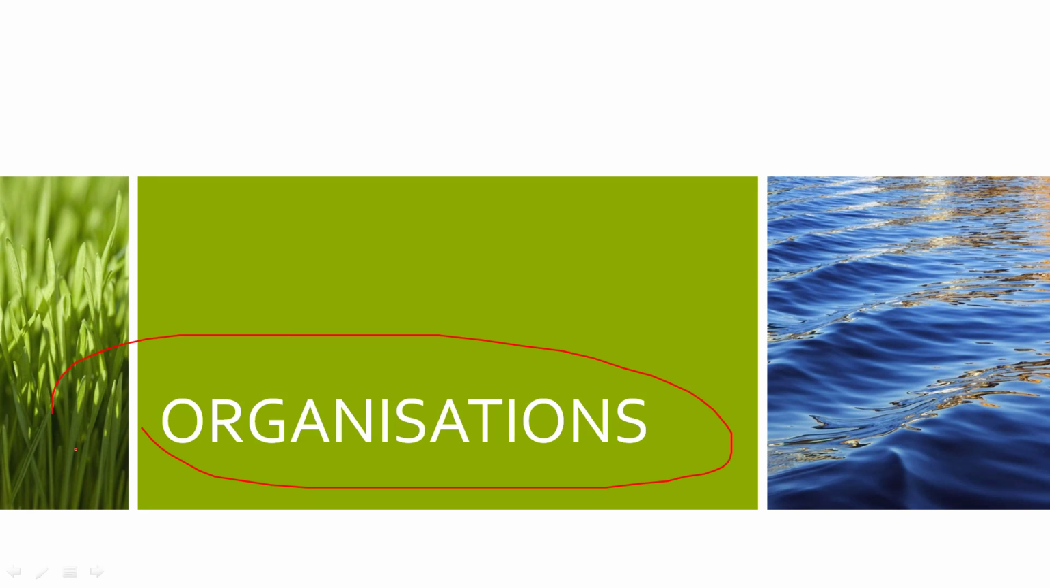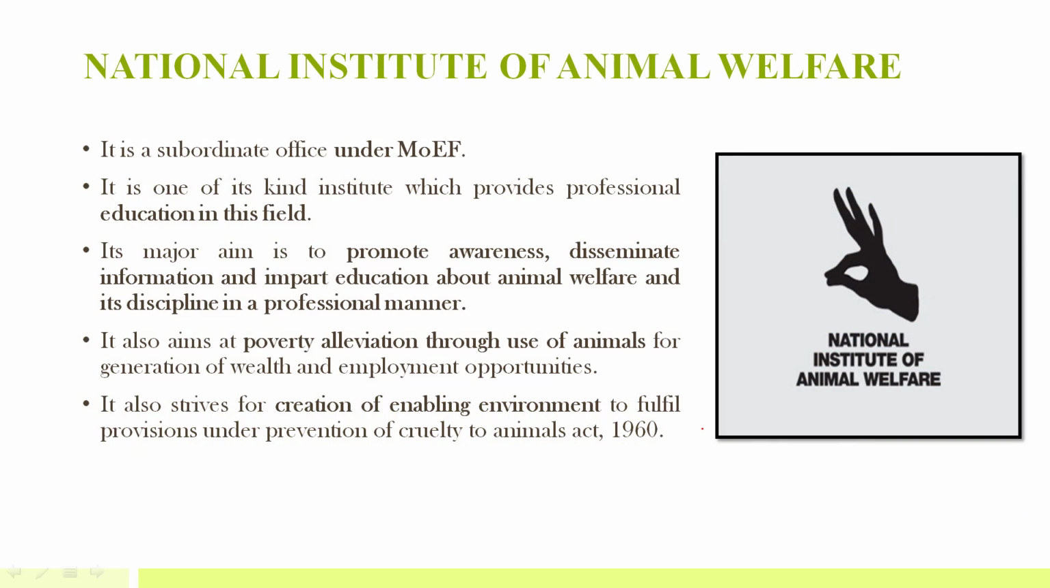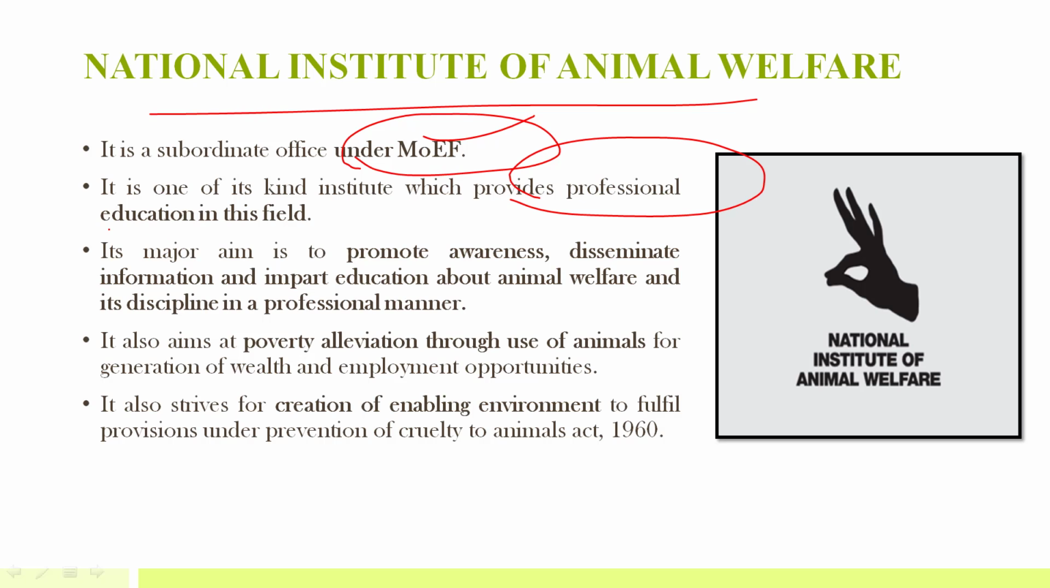So now let's discuss the main organizations that were in news. We have discussed all the conventions. Now we are discussing all the organizations that were in news. So first, it is the National Institute of Animal Welfare. It's a subordinate office under the Ministry of Environment, Forest and Climate Change. So this is the office under MOEF. It is one of its kind institutes which provides professional education in this field. Its main aim is to promote awareness, disseminate information, and impart education about animal welfare and its discipline in a professional manner.